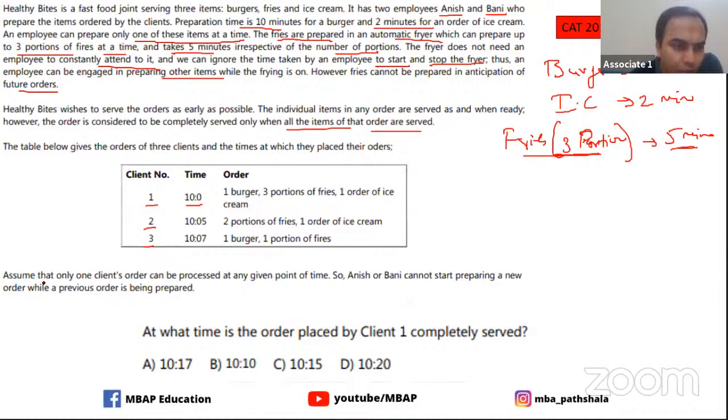Now assume that only one client's order can be processed at a given point of time. So the employees cannot start preparing a new order while a previous order is being prepared. That means if client number one's order is still being cooked, like the burger is still being cooked, though client number two has come, I will still not start preparing for client number two. I will wait till client number one is completely served. Only then will I start with client number two. This is what this part is saying. This part can be different for different questions, but for this question, this is what they're saying.